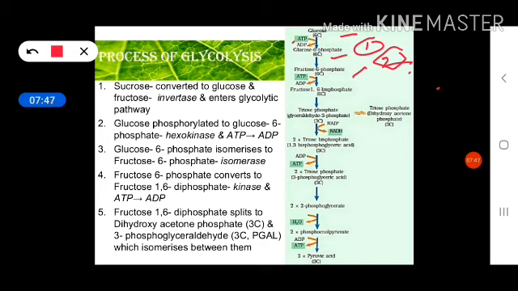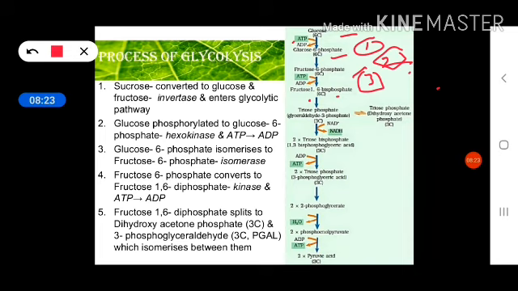Okay, and these two compounds, GAP and DHAP, can be interconverted to each other. So this is the fifth reaction, because they both are isomers of each other, so they can interchange into each other. But finally the DHAP gets converted into GAP, so there will be two molecules of GAP, and each molecule will follow the further steps of glycolysis.